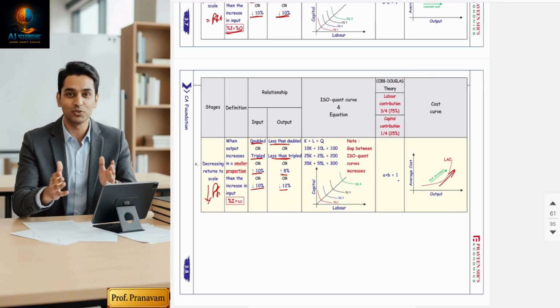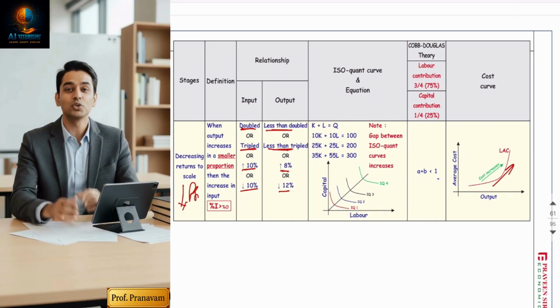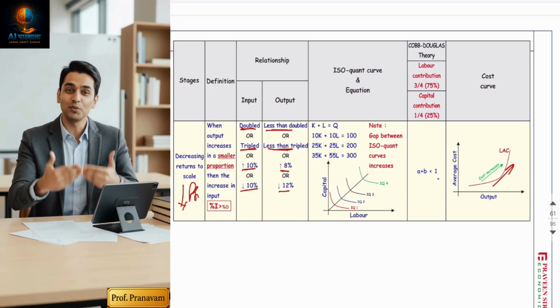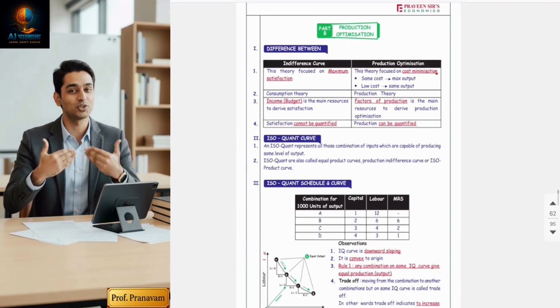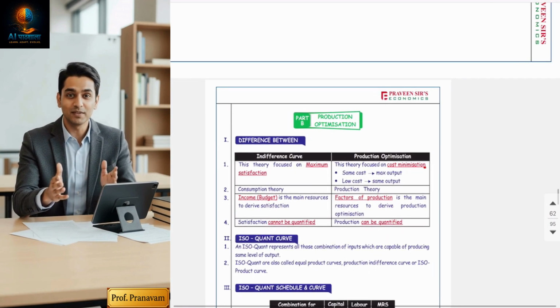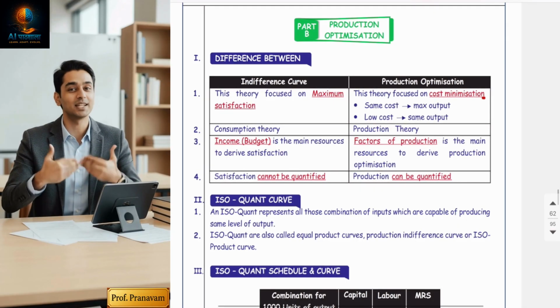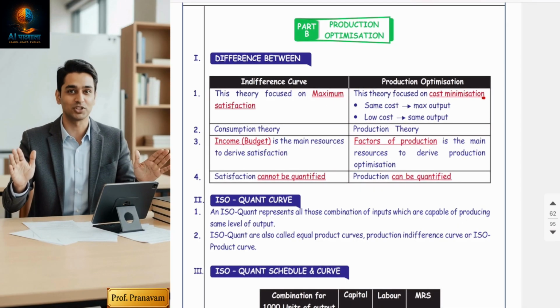Boom! Guys, in a very systematic manner, I have created these notes so that you can enjoy economics superbly. Now, by this, my production function part A is over. Now come to part B, production optimization.